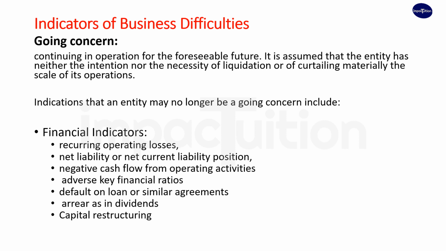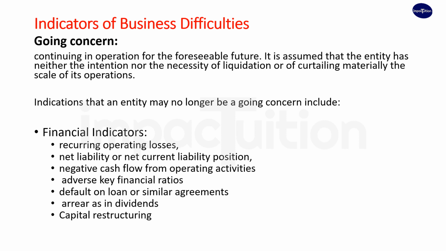Certain factors will indicate that an entity may no longer be a going concern. I've listed some of these factors and I've grouped them into financial factors, operating factors, and other matters. We begin with the financial indicators.